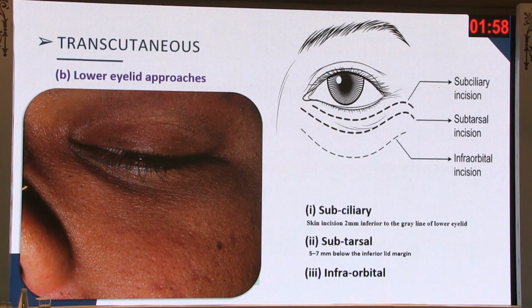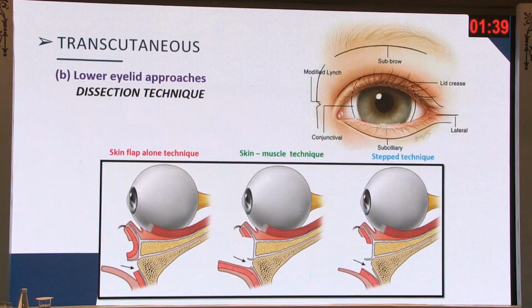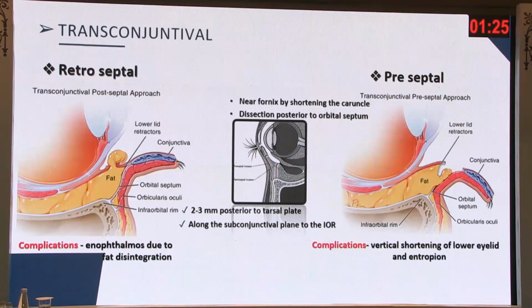So subciliary, I go 2 millimeters below the gray line of the lower eyelid, and you have the subtarsal incision which is 5 to 7. Infraorbital today is very rarely practiced according to my knowledge, and if there is a pre-existing laceration, of course you can go through that. So there are various ways to reach the infraorbital rim. You can have the skin flap alone technique.